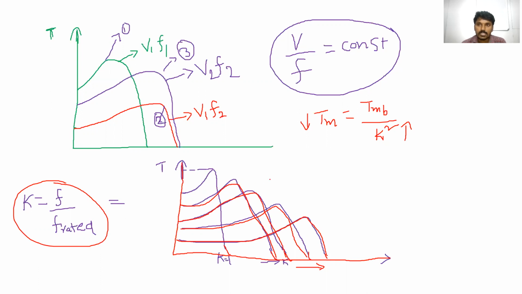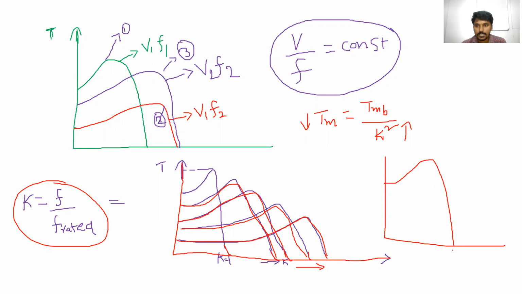If the operating frequency increases and the k value also increases, it means the motor is operating at more than the rated frequency. If the motor is operating at more than the rated frequency, then the maximum torque is going to decrease. That's why the graph we are drawing like this.